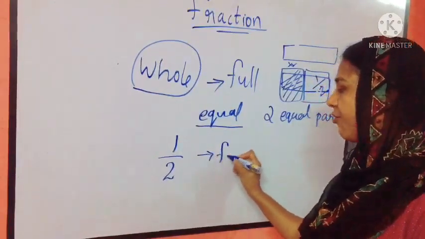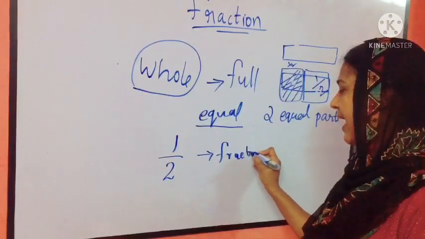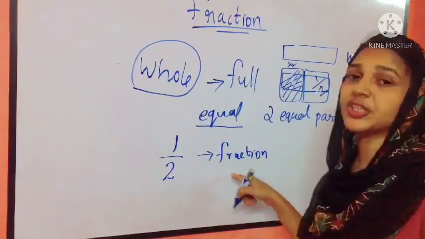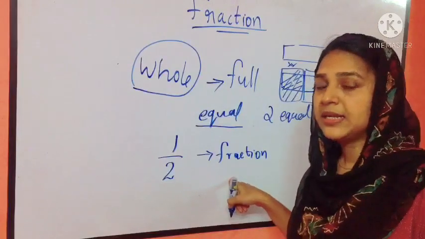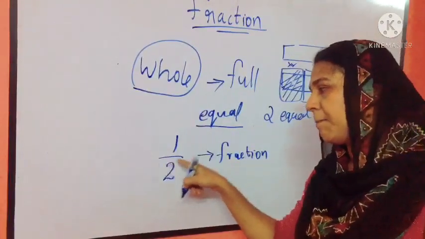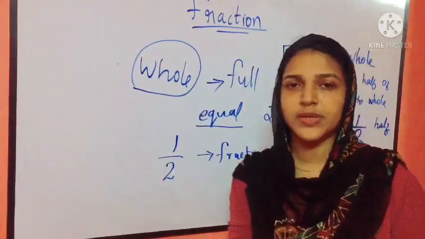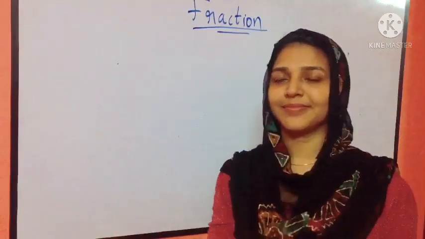This is a fraction, and this fraction is read as one half. Okay students, is it clear?